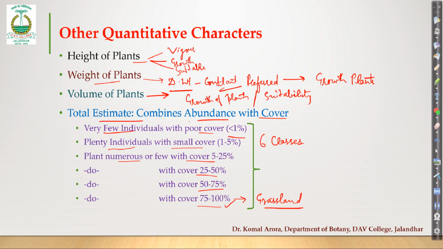It combines abundance and cover, so we take these two parameters into consideration in order to define total estimate. So that's all for the quantitative characters. In the next lecture, we will discuss qualitative characters.